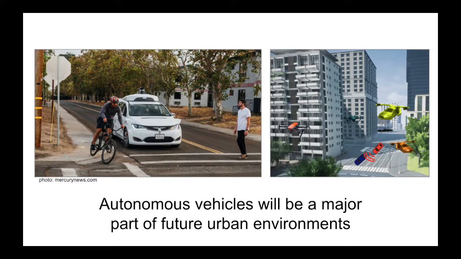As autonomous vehicles become more common, this will create an increasingly complicated and challenging environment for them to safely navigate through. Autonomous vehicles will need to be able to navigate through cities while avoiding collisions with human-driven cars, self-driving cars, pedestrians, autonomous drones, etc.